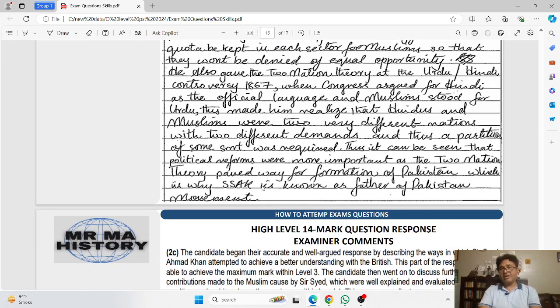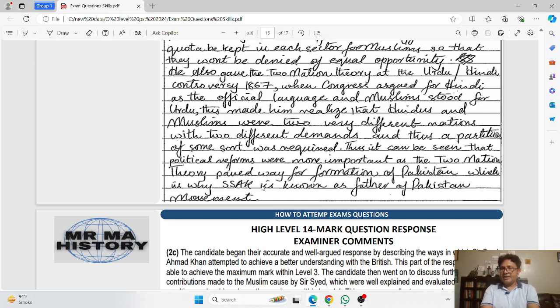Judgment means it is purely the candidate's own understanding, his individual idea as to what the candidate thinks is the most important contribution.